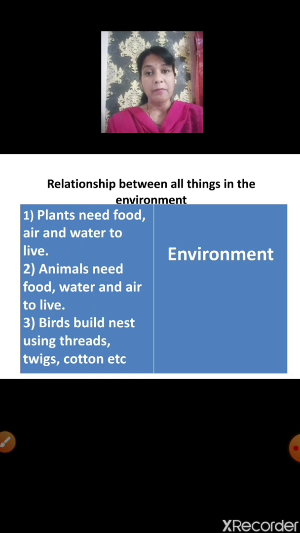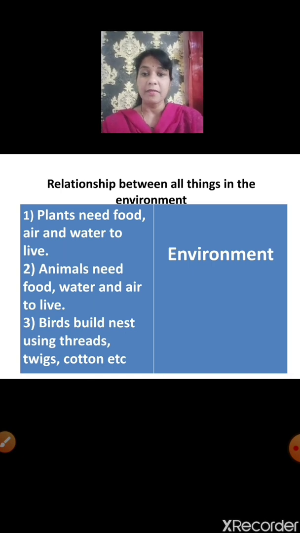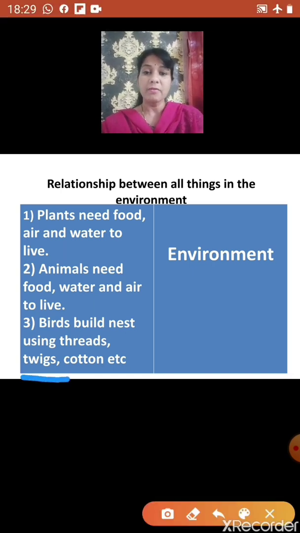In the same way, birds build nests for themselves. Why do they build a nest for themselves? Yes, to protect their young ones from the enemies and also to lay eggs. So they require different things to build their nest. All the things that they require, they get from the environment. They use threads, twigs, cotton to build nests. Children, twigs means a small and thin branch of a tree or a bush.